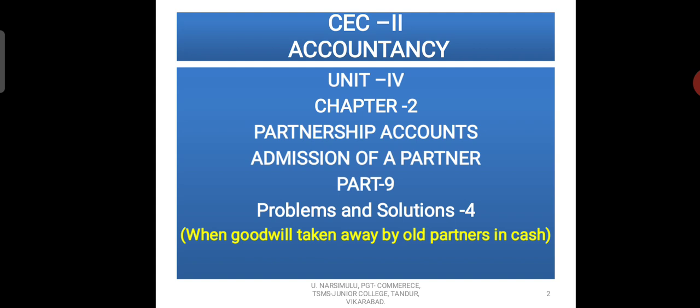In this video, a new point, that is when goodwill is taken away by old partners in cash, is the important point you are going to learn, along with all other adjustment points. Now we enter into the problem.